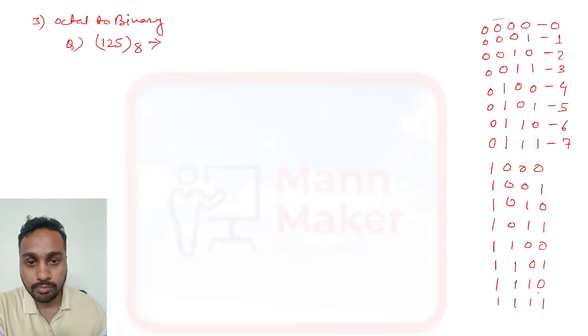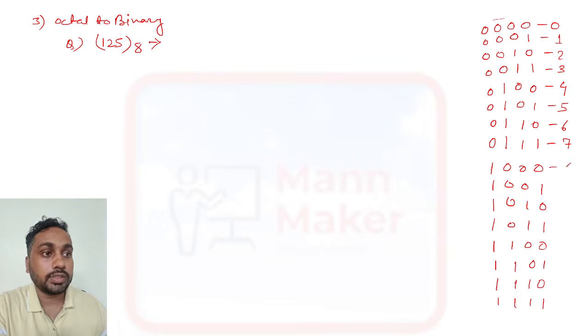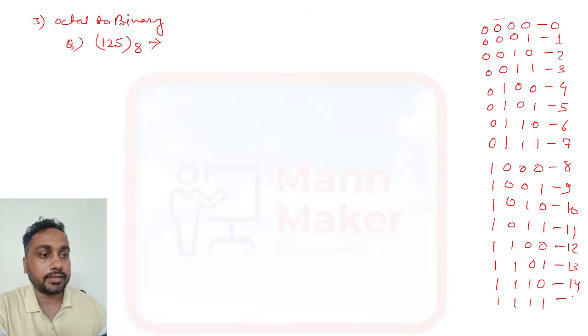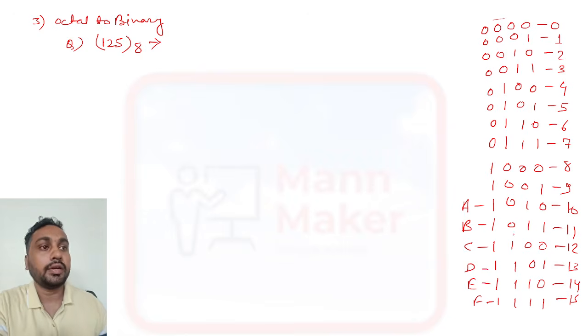Like this you need to remember this table. This is the representation of 8, this is 9, this is 10, this is 11, this is 12, this is 13, this is 14, and this is 15. From 10 we write A, B, C, D, E and F. We will represent them like that after 10.